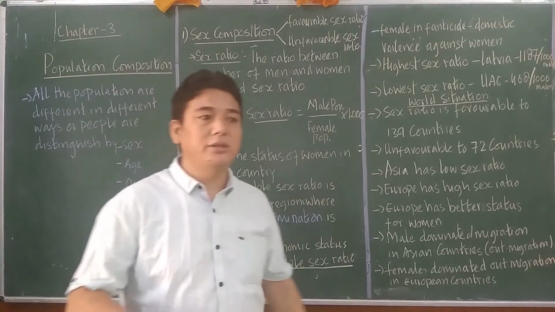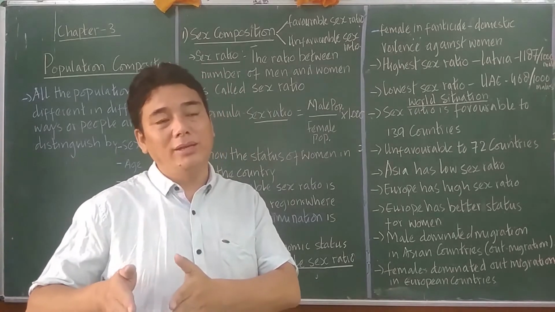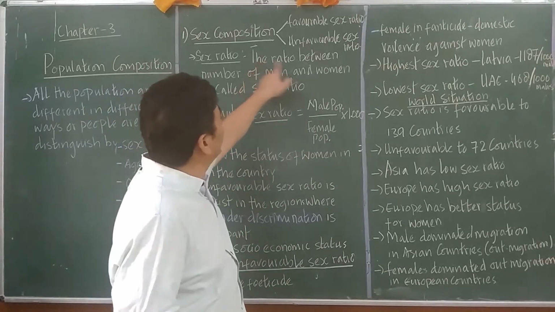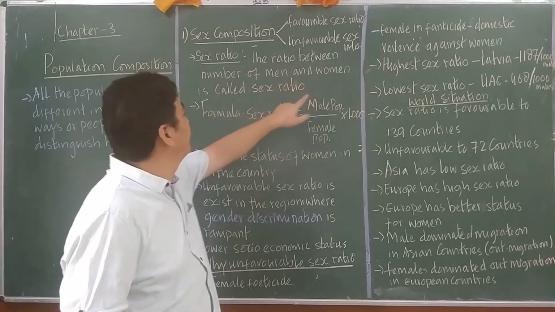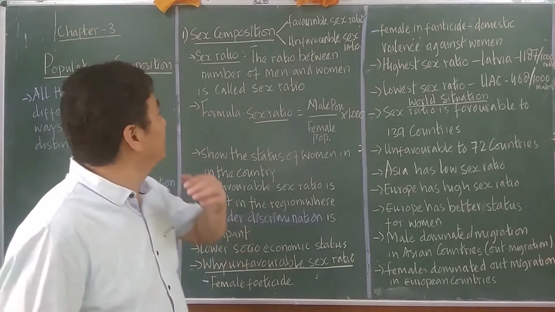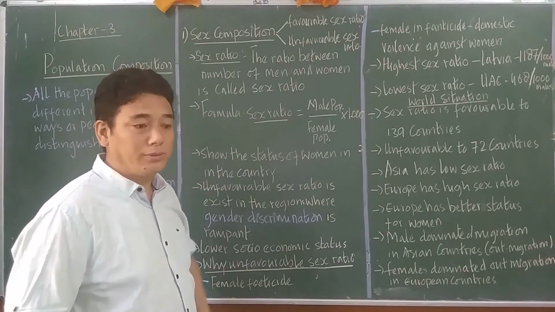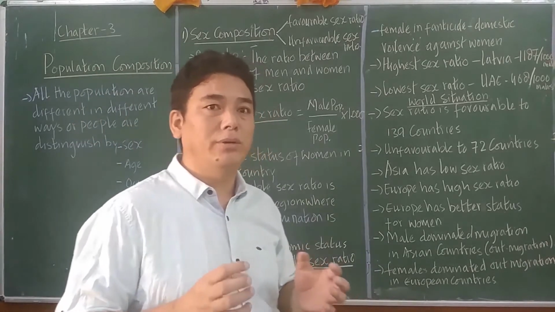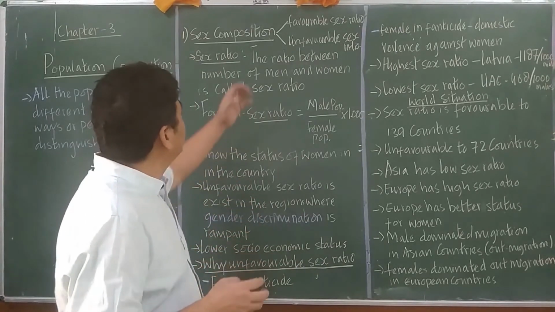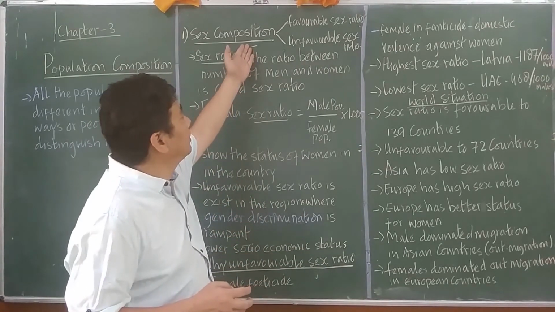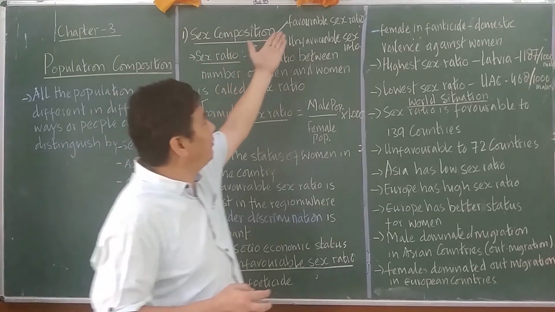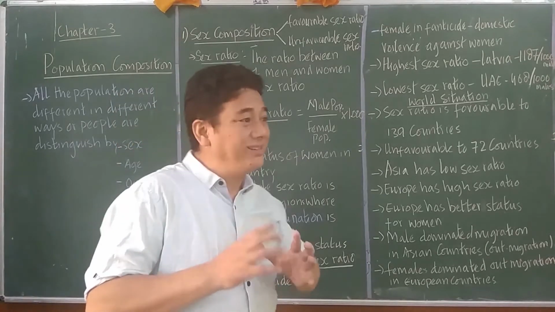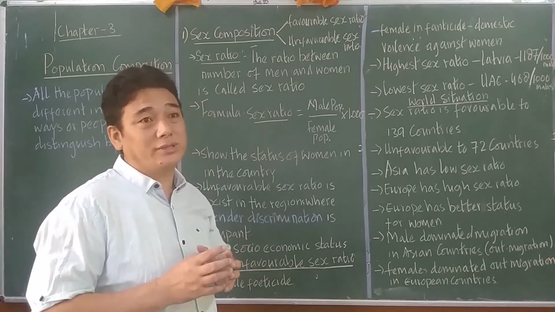Sex composition is nothing but the number of males and the number of females, or you can say the ratio between the number of men and women is called the sex ratio. So that is known as sex ratio, because knowing the number of males and the number of females in a country is important. In the sex ratio, you will see situations of favorable and unfavorable sex ratios. What is an unfavorable sex ratio and what is a favorable sex ratio?